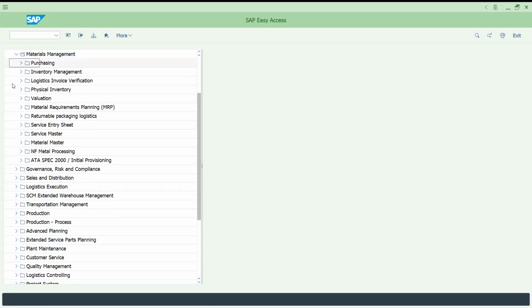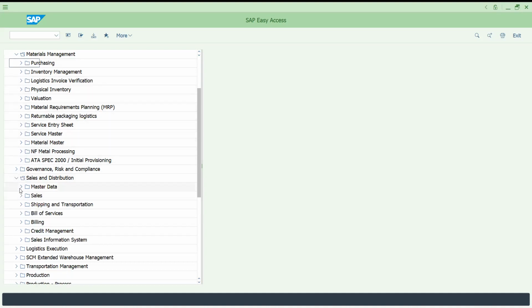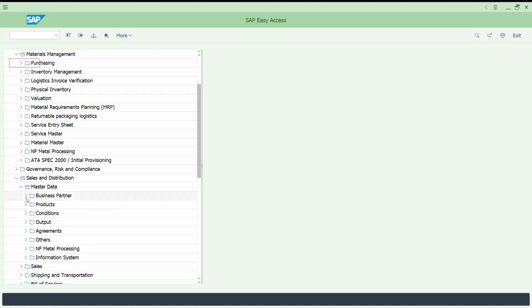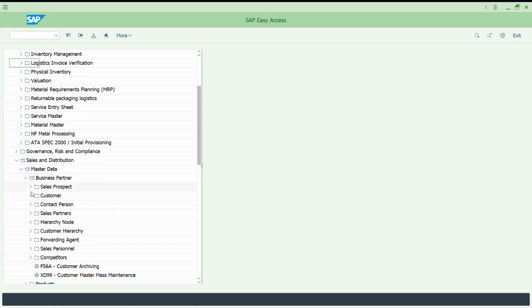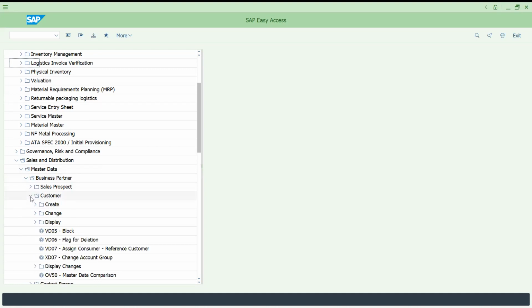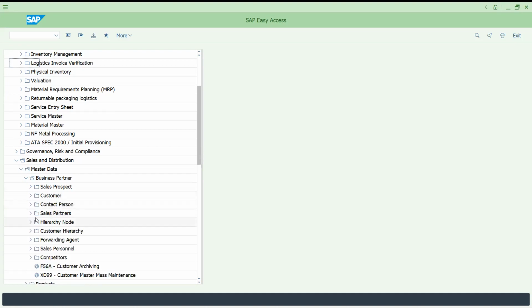It is similar for the Sales and Distribution module. You can find master data, like this is S4, that's why you will have a business partner, whereas you can see customer. Not all these transactions will be there in S4 HANA, don't worry. But if you are from an ECC background, for example, contact person VAP1, VAP2, VAP3, and the sales partner, you can access them like that.